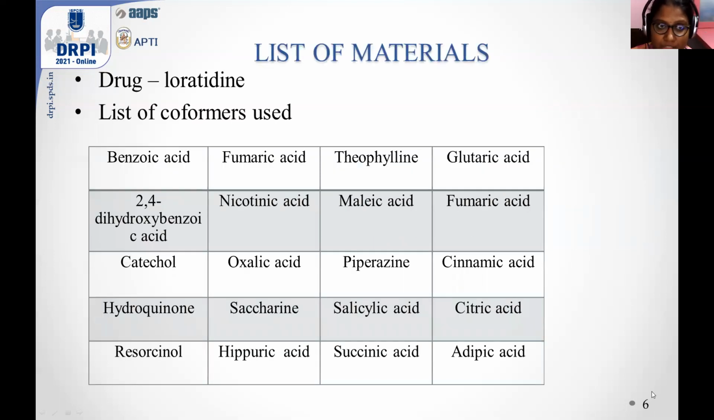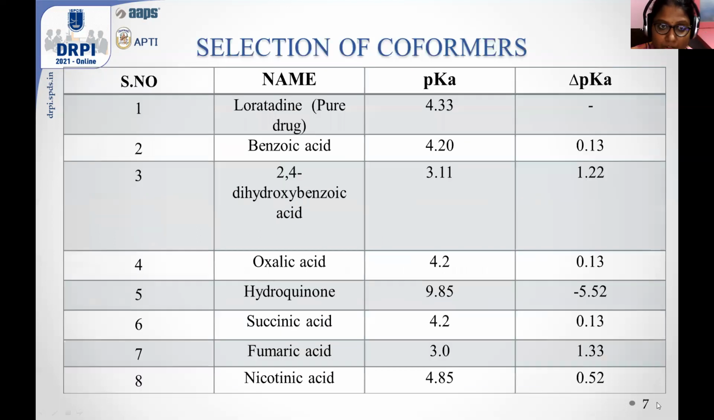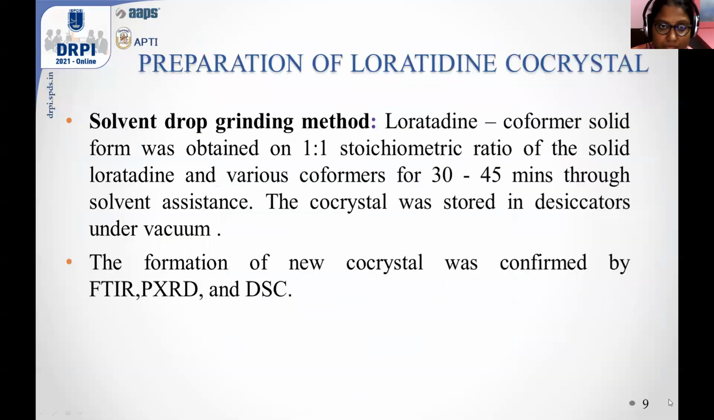The list of materials used. Here the drug used is loratadine. The list of coformers used are as below. From this list, the coformers are selected based on the pKa value. If the delta pKa value is less than 0, then there will be a chance of co-crystal formation. If the delta pKa value is more than 3, there will be chances of salt formation. So for co-crystal formation, the delta pKa value should lie between 0 and 3. Here are the pKa values of the loratadine drug and the following coformers.